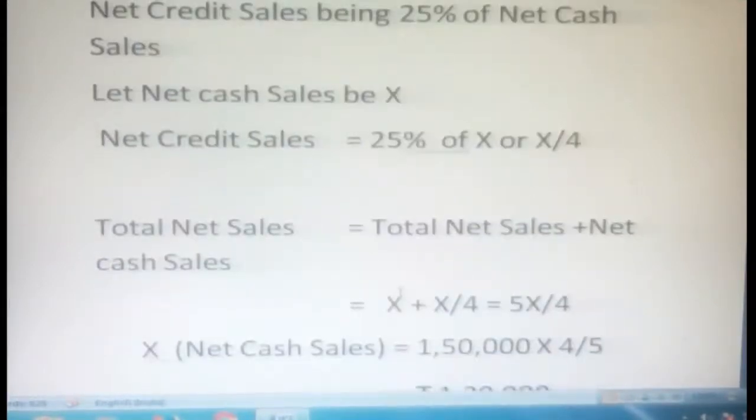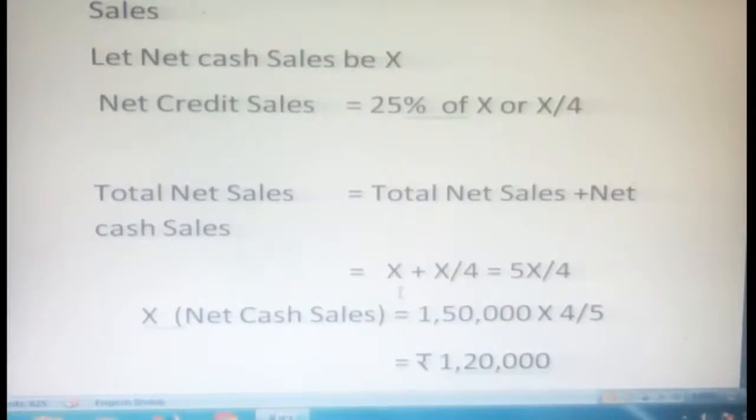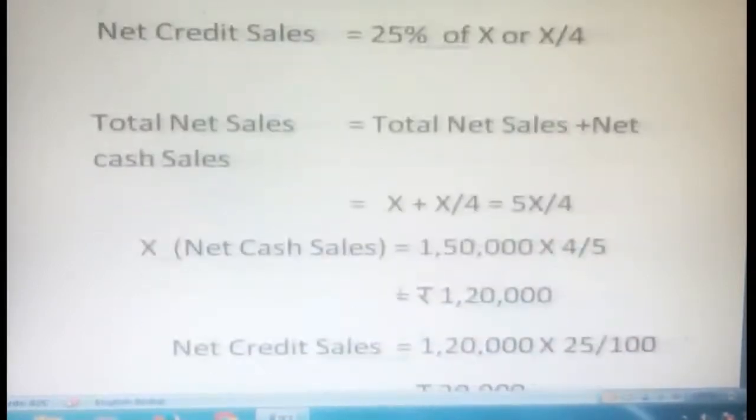Okay, here we know our total net sales. X plus X divided by 4 is equal to, simplified, 5X divided by 4. Coming to the equation, X, which is our net cash sales, is equal to 1,50,000 into 4 by 5. So we naturally get 1,20,000. That's our net cash sales.